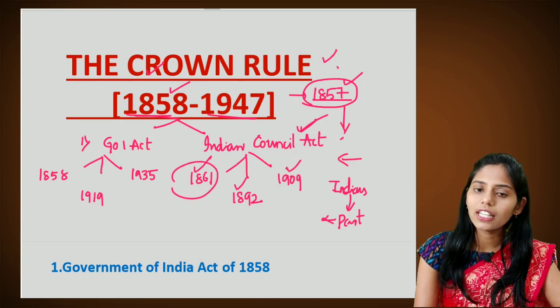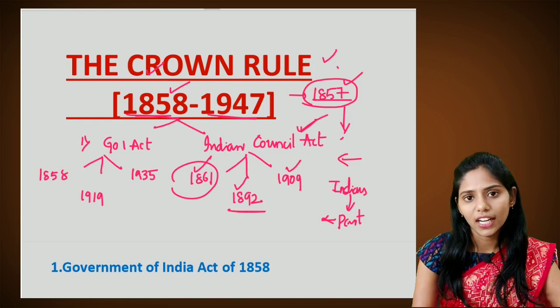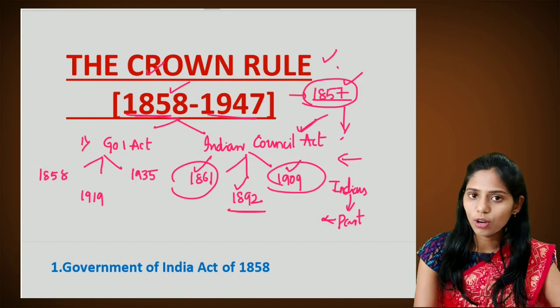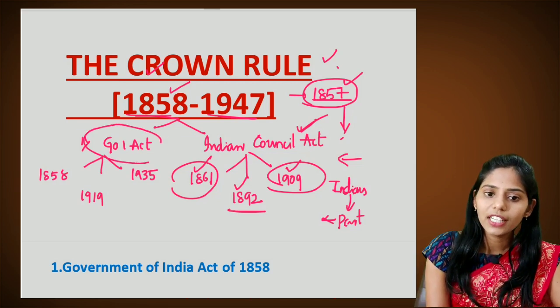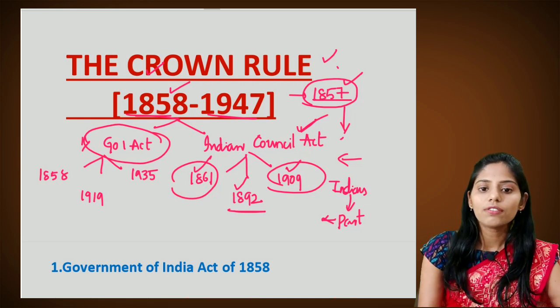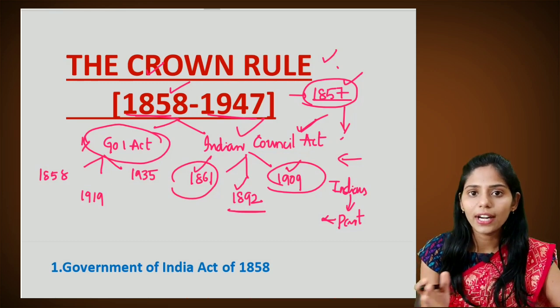The first one is the Indian Council Act of 1861. The next one is the Indian Council Act of 1892. And the next one is the Indian Council Act of 1909, also called the Minto-Morley reforms or Morley-Minto reforms. These acts are very important from the prelims point of view. There are some changes happening from one act to another.